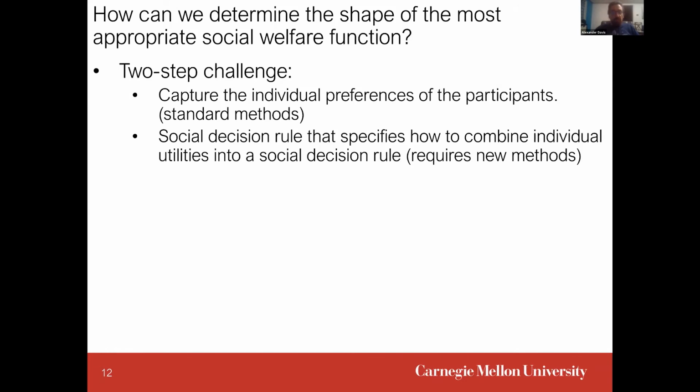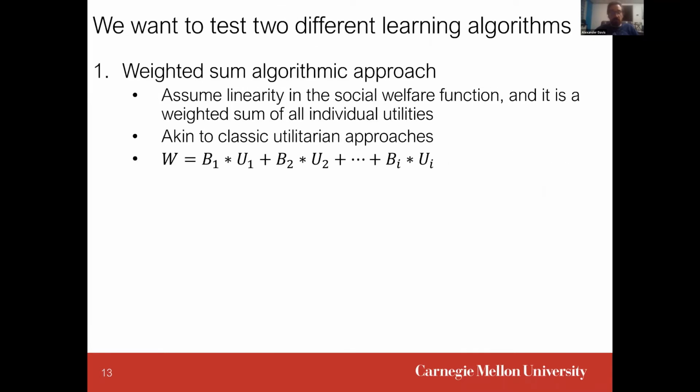So we see this as a two-step challenge, and this is where we propose a new paradigm. The first step is to capture and model individual preferences from the participants, and we can use standard methods. Here we use standard discrete choice methods, assuming linear utility functions, and then try to figure out what the social decision rule is by seeing how individuals interact in a group and make decisions after considering many different alternatives. And this requires new methods.